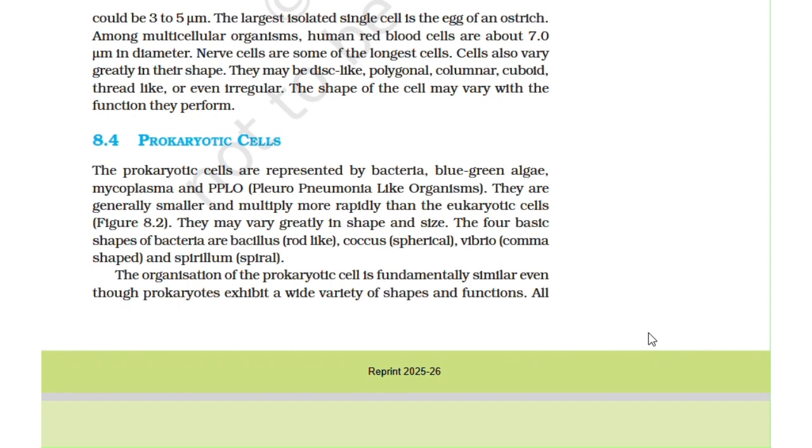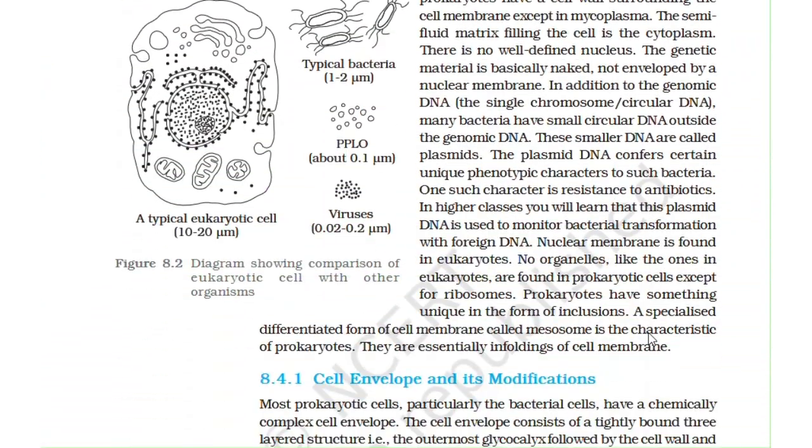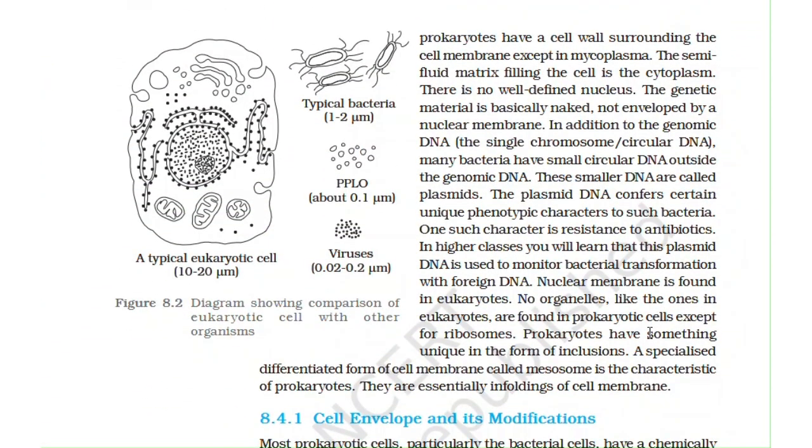The organization of the prokaryotic cell is fundamentally similar even though prokaryotes exhibit a wide variety of shapes and functions. All prokaryotes have a cell wall surrounding the cell membrane except in mycoplasma. The semifluid matrix filling the cell is the cytoplasm. There is no well-defined nucleus. The genetic material is basically naked, not enveloped by a nuclear membrane.